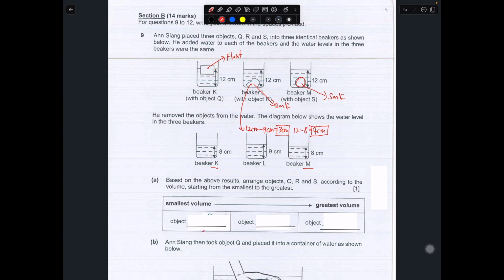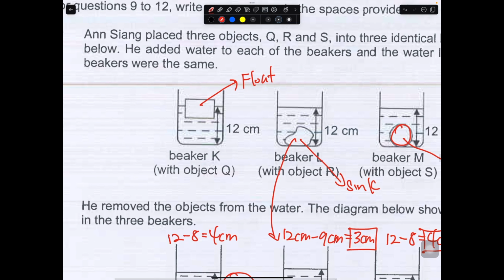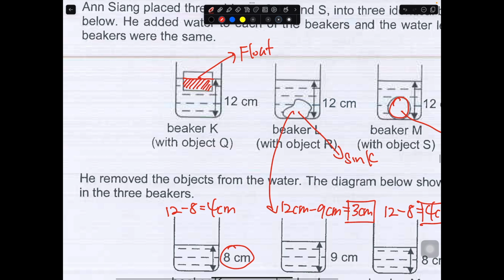So the last object over here. Notice that it is still 8 cm, so it will be more or less the same as beaker M. Minus 8, so we have 4 cm. But is it really 4 cm? Take a look at this. This part over here is a floating object. So it means that this 4 cm that we are calculating is actually only this part.